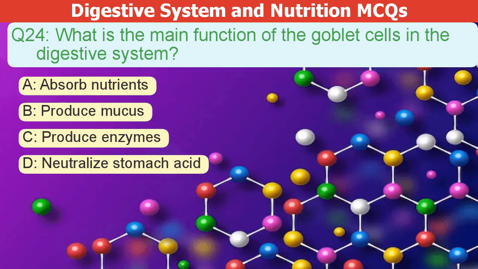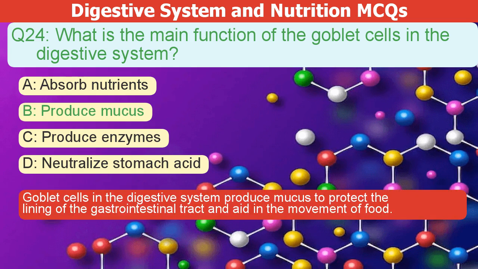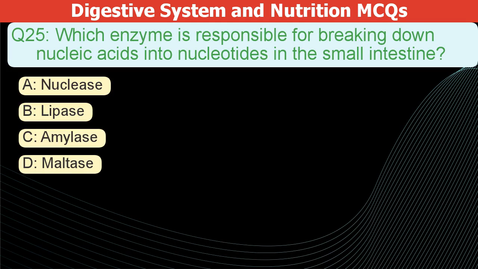What is the main function of the goblet cells in the digestive system? A. Absorb nutrients. B. Produce mucus. C. Produce enzymes. D. Neutralize stomach acid. The correct answer is B. Goblet cells in the digestive system produce mucus to protect the lining of the gastrointestinal tract and aid in the movement of food.